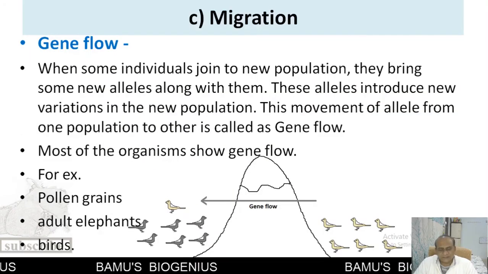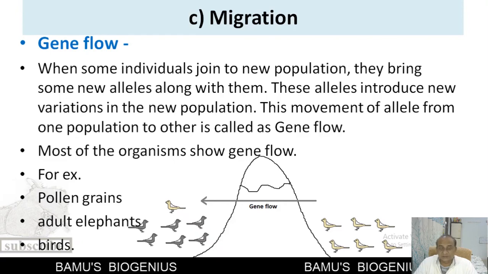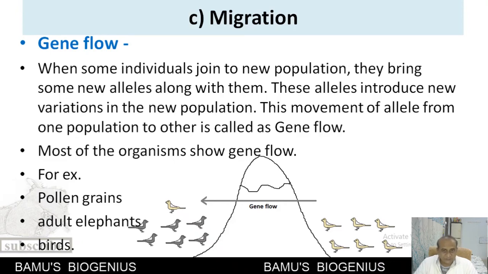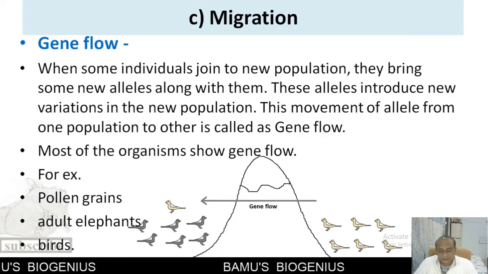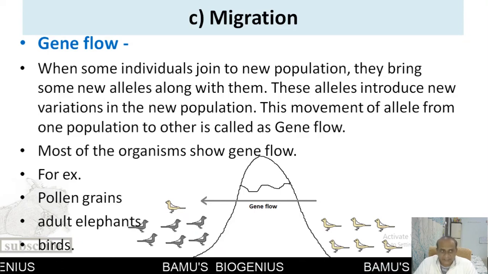Now another factor, an accessory factor, is called migration. We know that different types of animals, for example birds and elephants, move from one place to another, and when they move, they carry with them a different set of alleles.